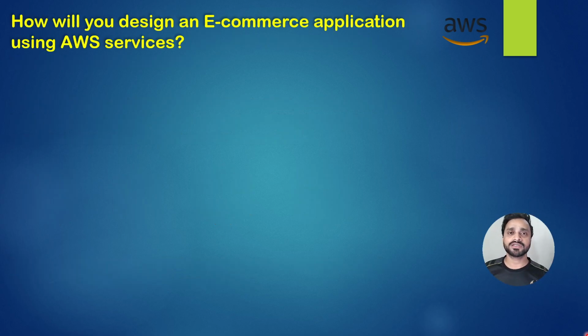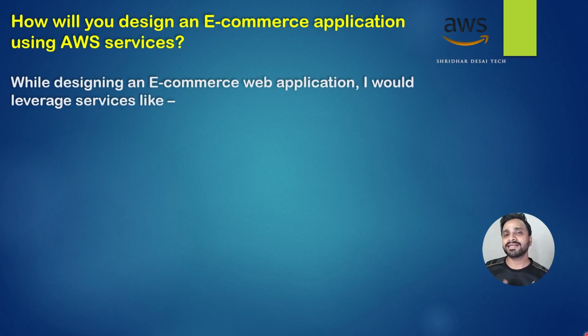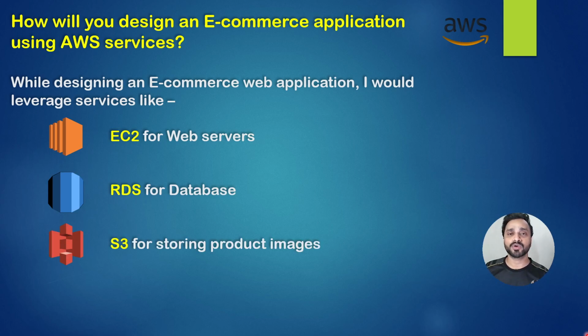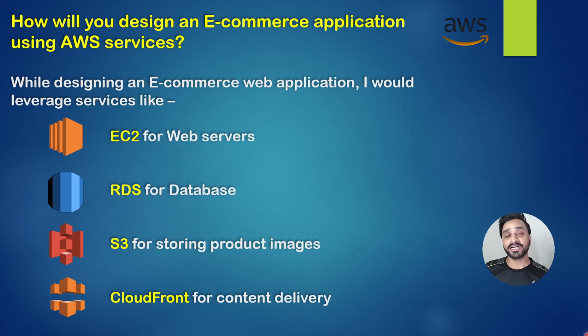After this, the next question is how would you design an e-commerce application using AWS services? Related to e-commerce applications, most of the interviewers ask questions. You have to prepare one project or one project outline architecture to explain the answer to this type of question. Now in this, while designing an e-commerce web application, I will leverage services like EC2 for web servers, after that RDS for database, S3 for storing product images, and CloudFront for content delivery, that is CDN, content delivery network.